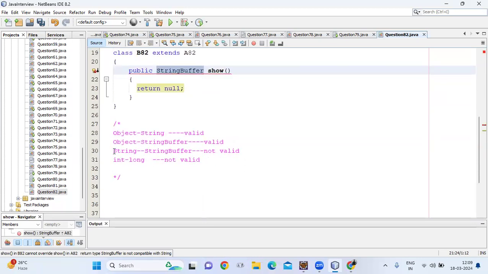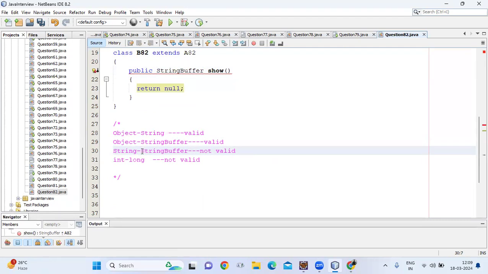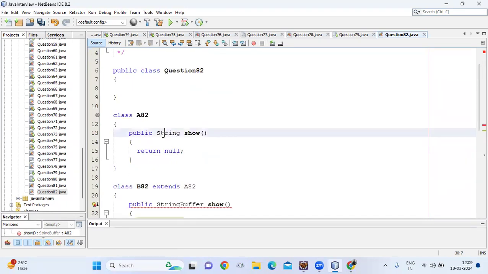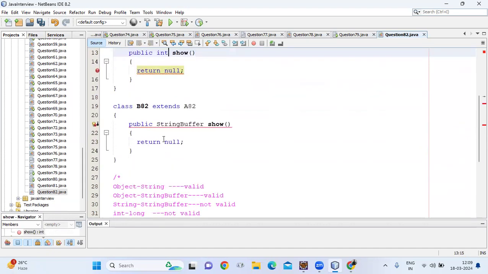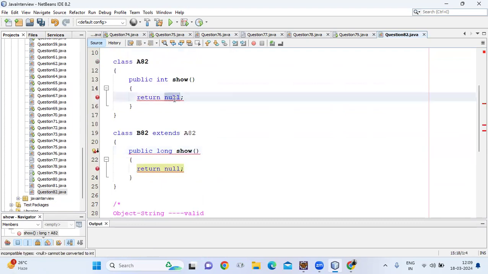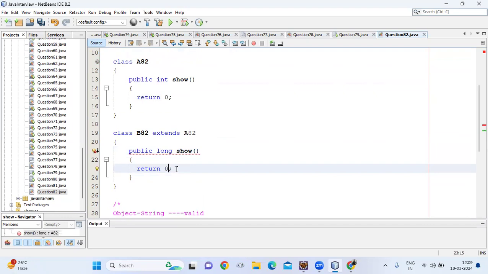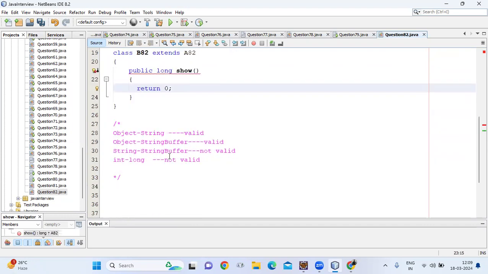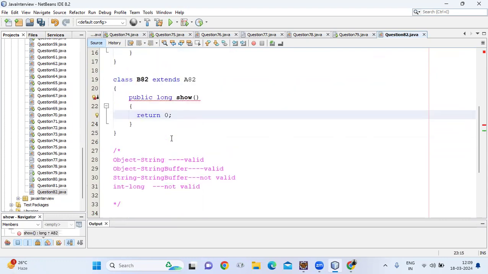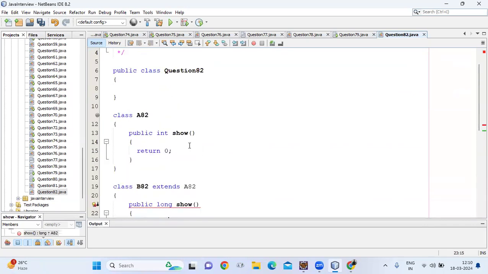Even if we try to return Integer in one and Long in the other, for Integer we return 0 which is compatible, and for long, 0 is compatible also. But we will get an error, because Integer and Long are totally different, invariant return types, as there is no relationship between Integer and Long.